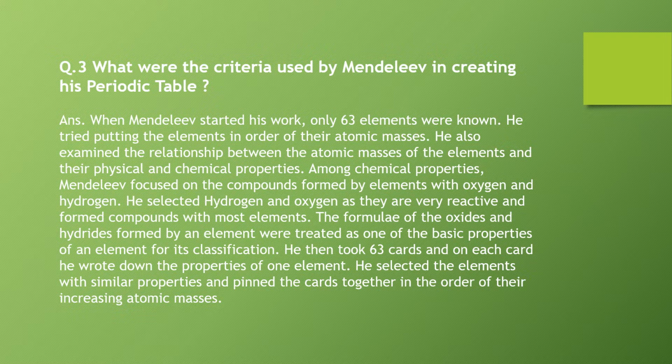He selected hydrogen and oxygen as they are very reactive and formed compounds with most elements. The formula of the oxides and hydrides formed by an element were treated as one of the basic properties of an element for its classification. He then took 63 cards and on each card he wrote down the properties of one element. He selected the elements with similar properties and pinned the cards together in order of their increasing atomic masses.